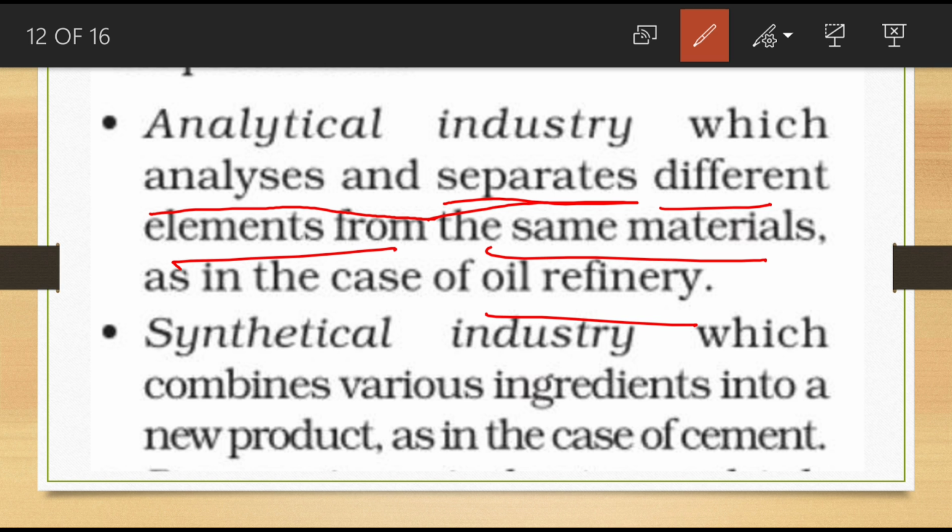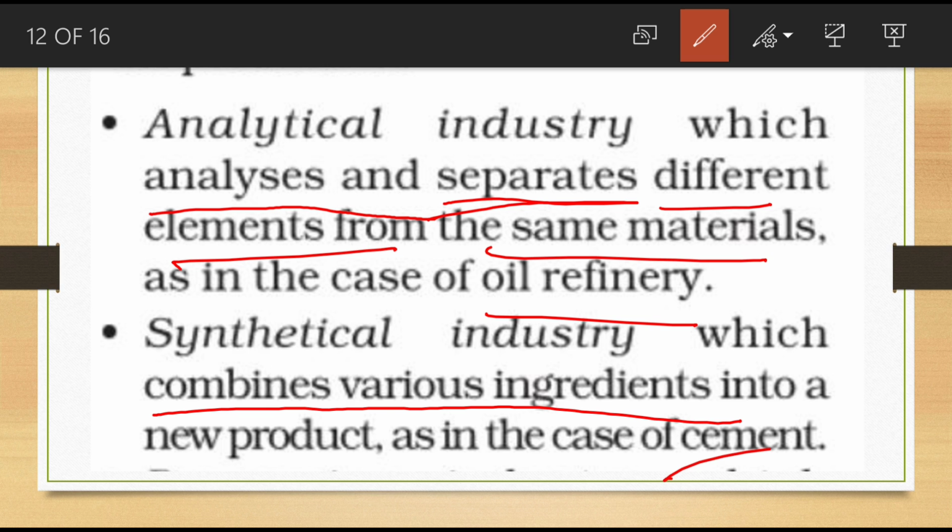Now next is synthetical industry. Synthetical industry combines various ingredients into new products, as in the case of cement. The point is that they combine different items and make one product. That type of industry is called synthetical industry.